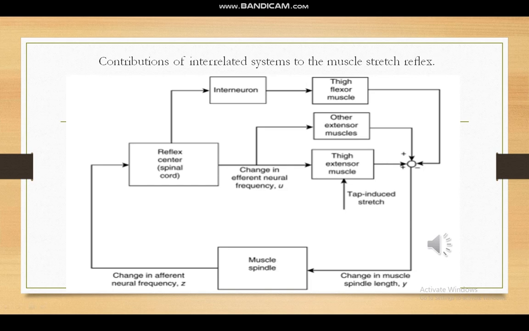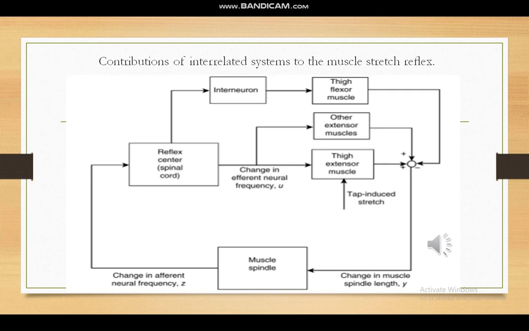The interaction of these other extensor muscles will affect the thigh flexor muscles also. First, some of the branches of the afferent nerves will synapse with the motor neurons. This will cause other extensor muscles in the thigh to act with the primary muscles. The primary muscles here are the thigh extensor muscles, and these thigh extensor muscles will straighten our lower leg.